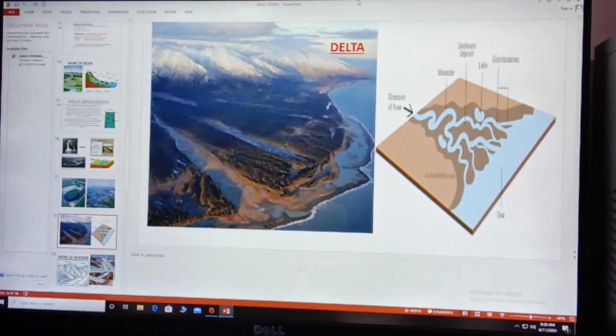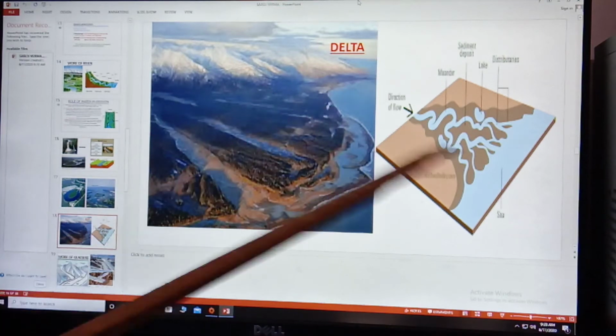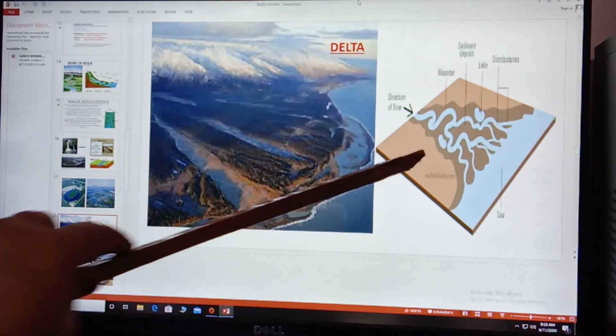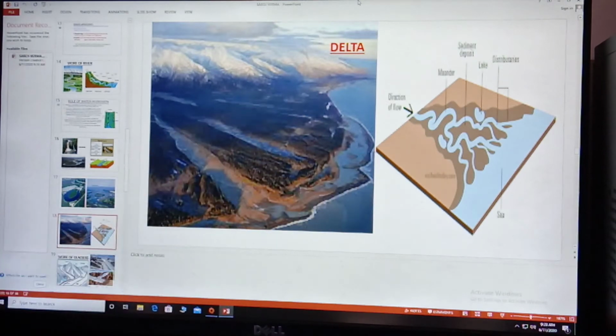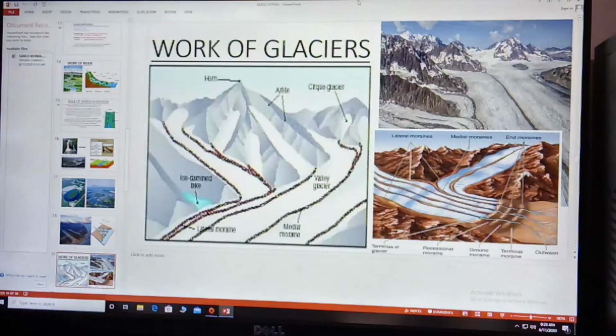Now when the river comes close to the sea or ocean, its carrying capacity decreases, and the river deposits the sediment along its course, and due to deposition of sediment, the river stream divides into a number of branches or distributaries, leading to the formation of delta at the mouth of the river.